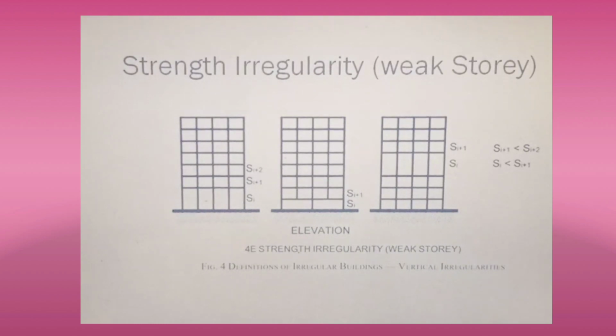One more irregularity is floating column or stub column. Floating column means, here I'll take a chance to explain.